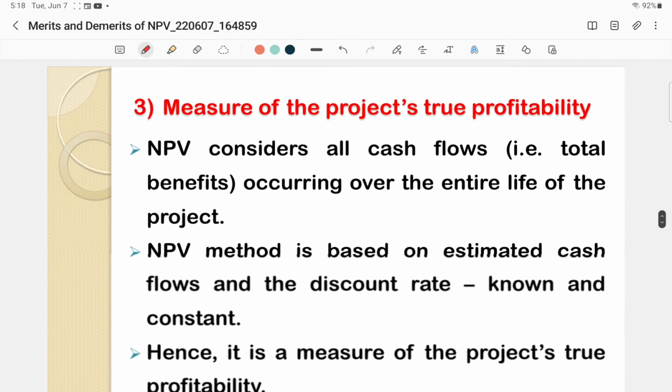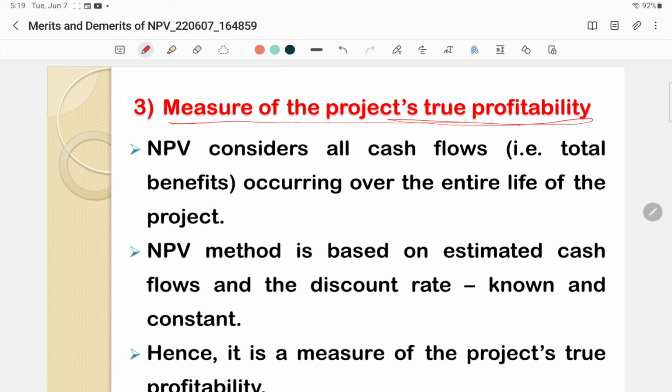Third is it is the measure of the project's true profitability. Okay, so first of all, in the NPV calculation, we consider all cash flows from the beginning of the project till the end of the project life. Total benefits arising or occurring over the whole life of the project are considered.